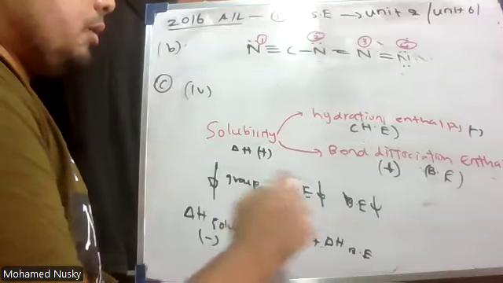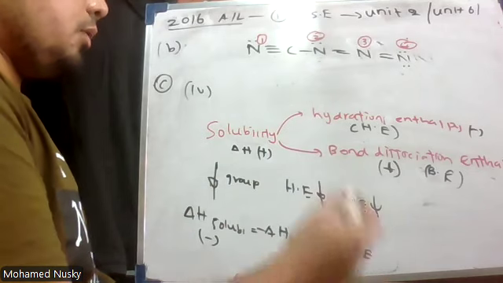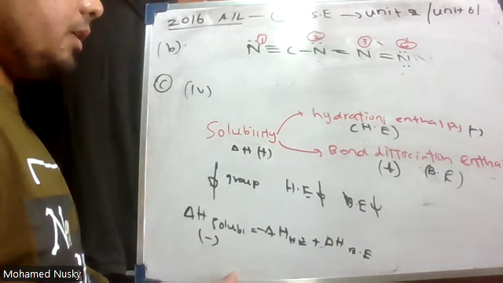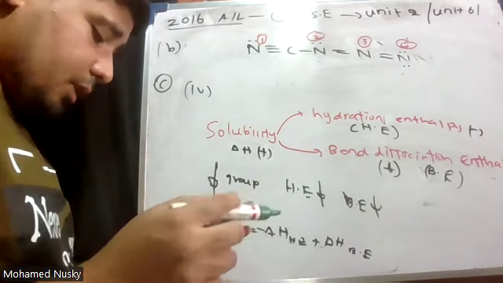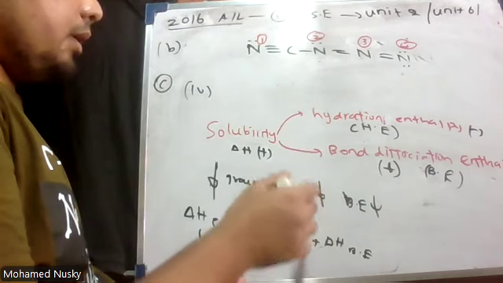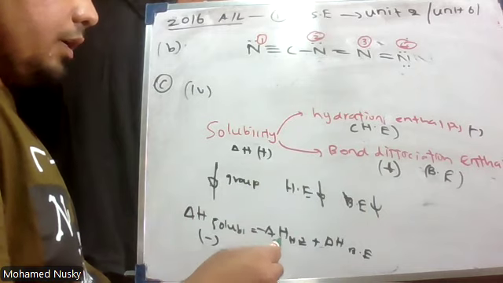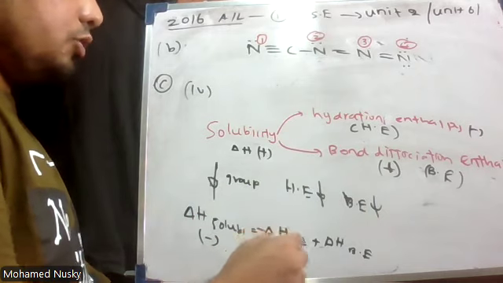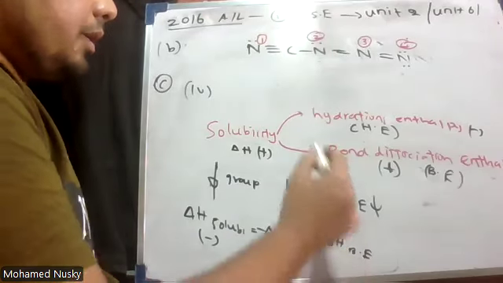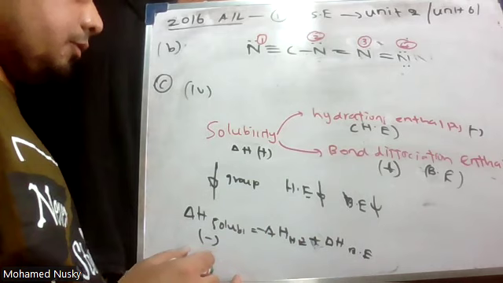But down the group, what will happen to both of these? Both will decrease. Hydration enthalpy and bond dissociation enthalpy will decrease. But as they have said, solubility decreases, then what can you say about the hydration enthalpy? Hydration enthalpy should decrease further than the bond dissociation enthalpy. It should decrease more down the group. Then only the positive value will be greater. Then delta H can become positive.